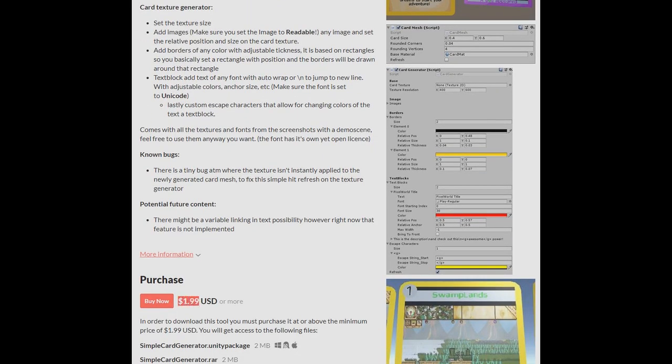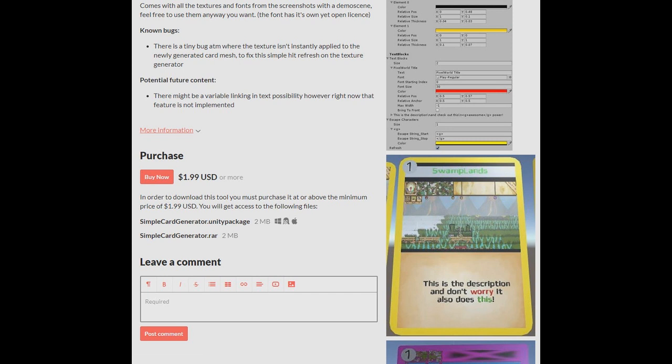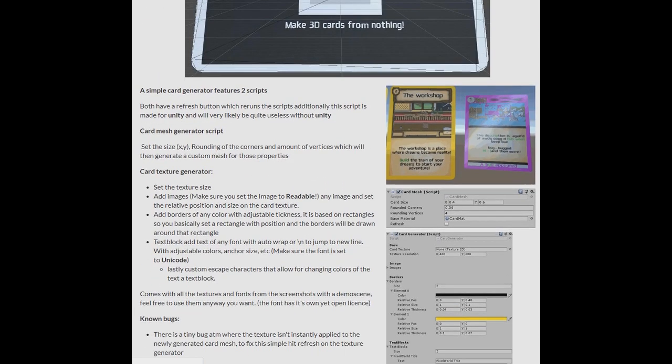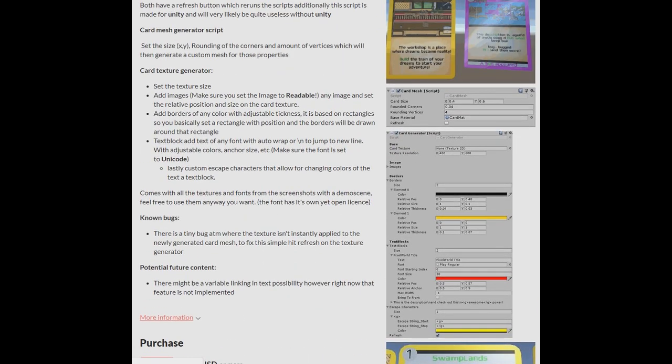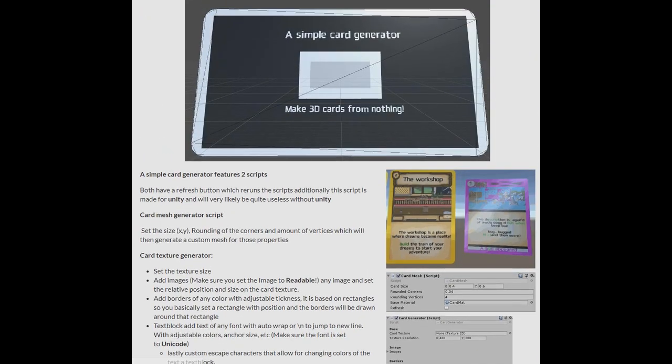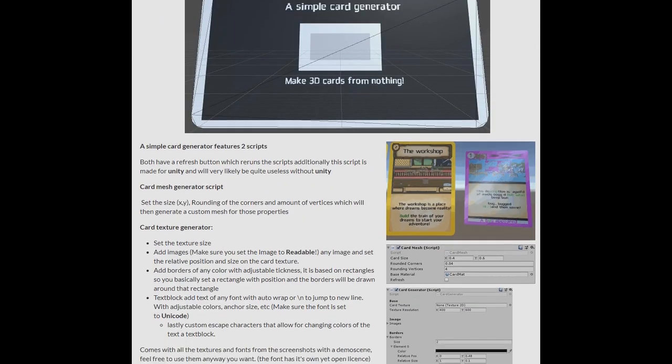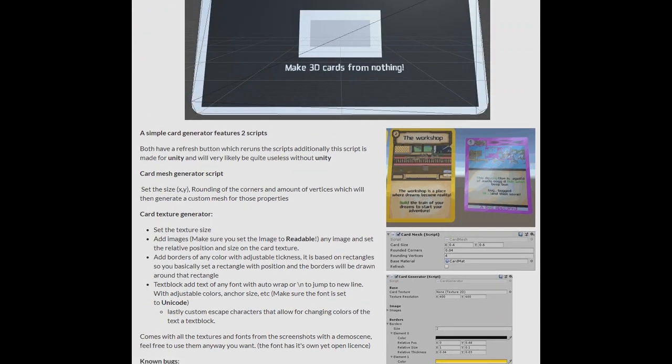This tool is like $2, which isn't a whole lot for a Unity package that allows you to generate trading cards. And they've got quite a few examples here. It looks like there's a lot of parameters that you can set for this card, and if you're making a card game, maybe generating some is a good idea. I think they look really nice though.